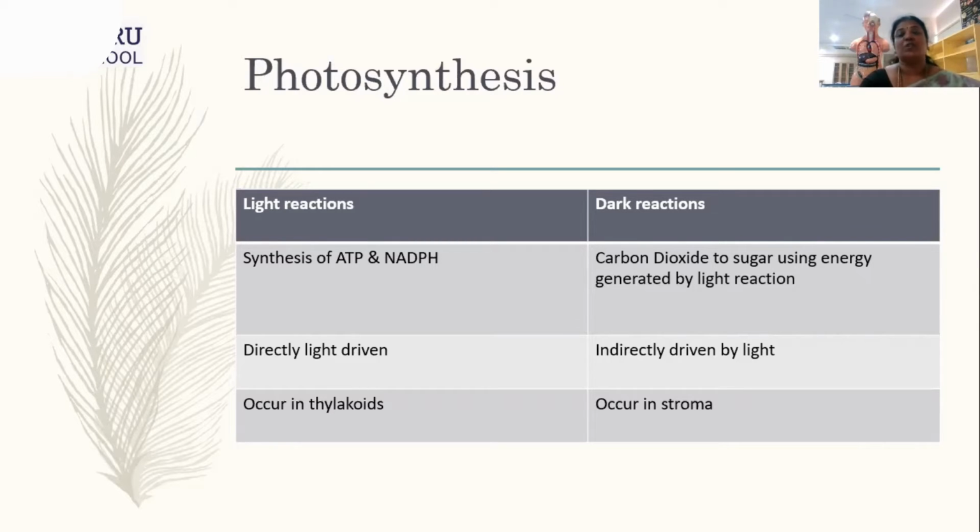Because as we just learned, the energy which we synthesized from the light reaction, that is the ATP and NADPH, is utilized here, and then the reaction will take place. Now this reaction will take place in the stroma. Stroma is the inner space seen inside the chloroplast. This reaction will occur in the stroma and it doesn't require the light directly.